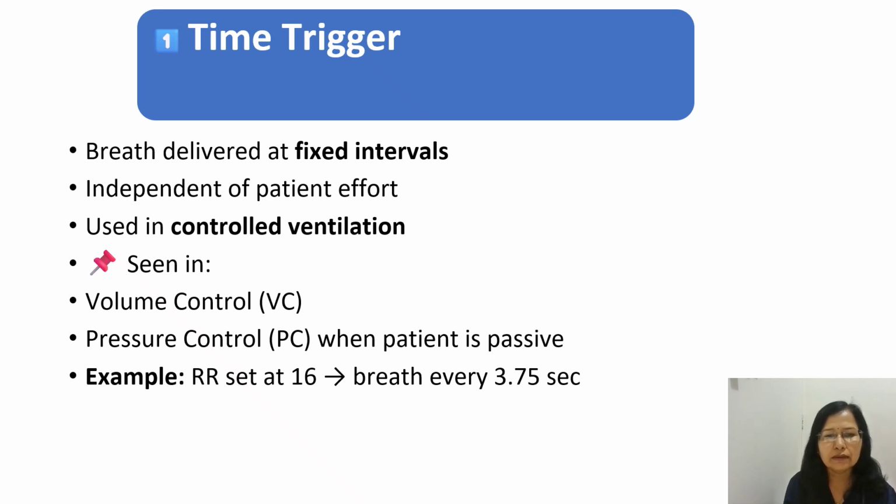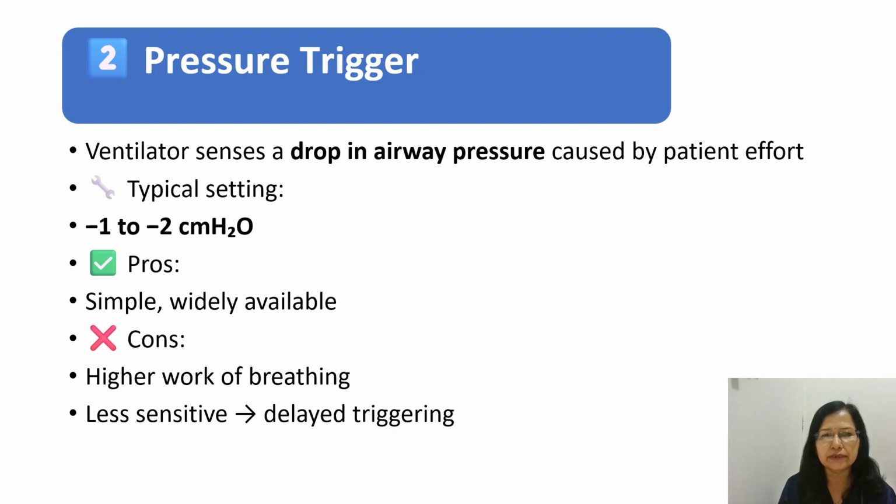For example, we have set the RR at 16 breaths. So every breath will be delivered after 3.75 seconds. That is the time trigger.